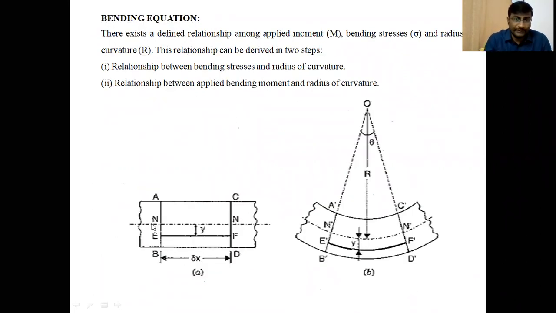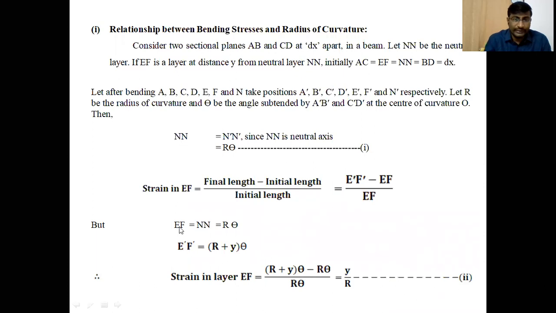Before bending, what is the length of EF? It is equal to Nn. Nn is also equal to n dash. What is the formula for n dash or Nn? R theta. So EF is also equal to Nn, which is equal to r theta. So EF, the initial length of the layer, is r theta.